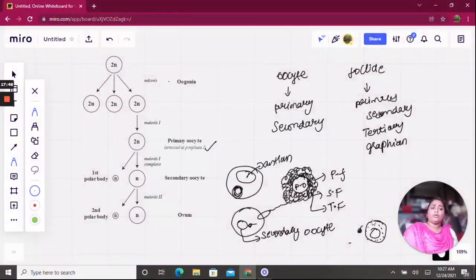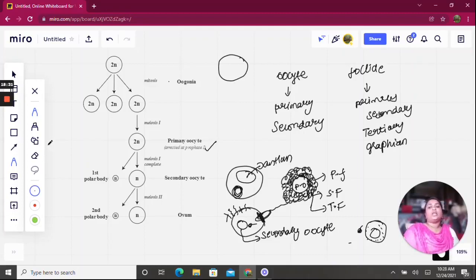Now the whole process, the production of ovum from the oogonia, is called oogenesis. So this is about oogenesis, and there will be a layer around the ovum. Here if you see, this layer is the zona pellucida layer. As I told you before while explaining the sperm, this layer is important because once the sperm enters into this ovum, it makes sure that no other sperms will enter into the ovum. And the process of release of ovum from the Graafian follicle is called ovulation.